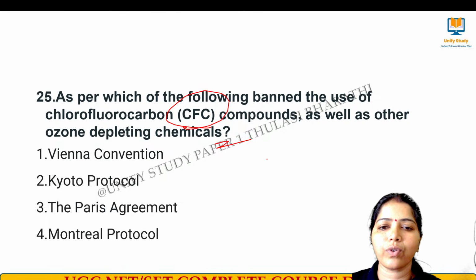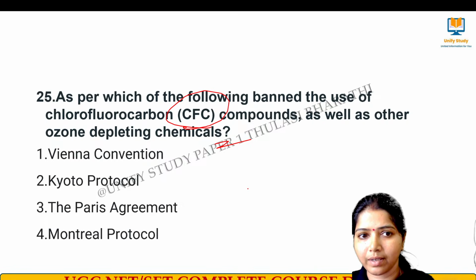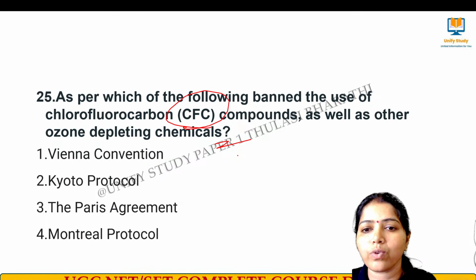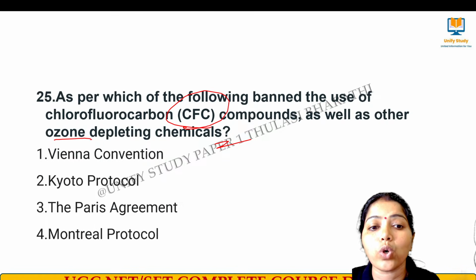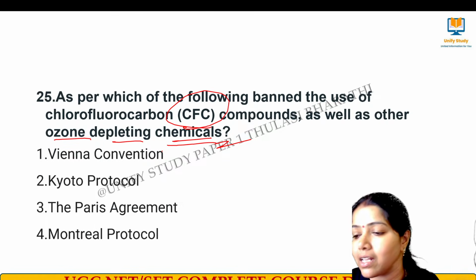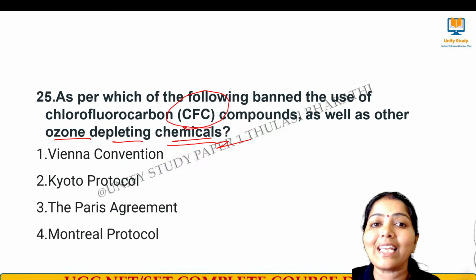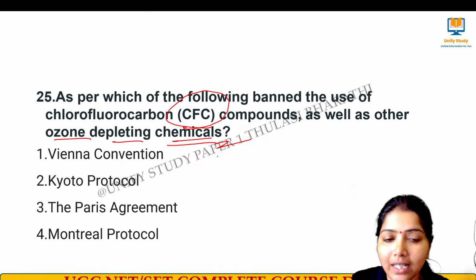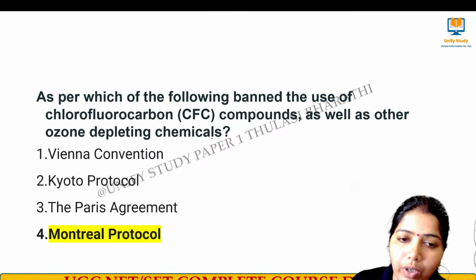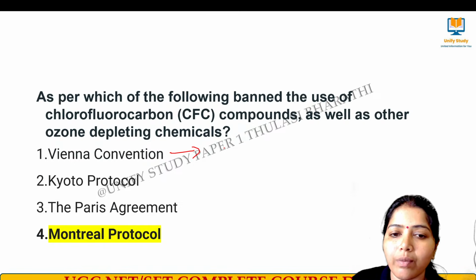The right answer for this question is about the use of chlorofluorocarbons as well as ozone depleting chemicals, and it is the Montreal Protocol. The Vienna Convention talks about protecting the ozone layer.